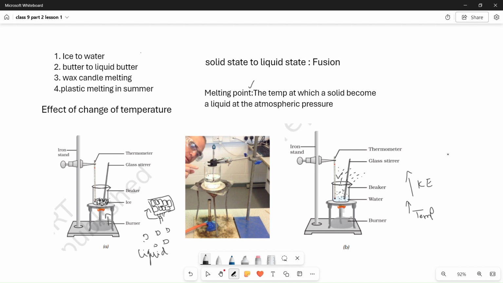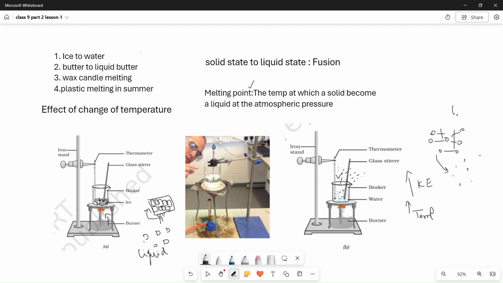Then what will happen? The particles in the liquid become more energetic and overcome the force of attraction between them. That means the force of attraction between the particles will break down. Then these particles will become vapor, and the liquid becomes the gaseous state.